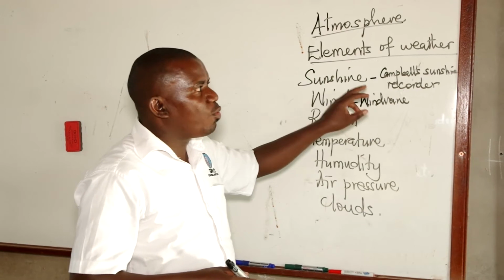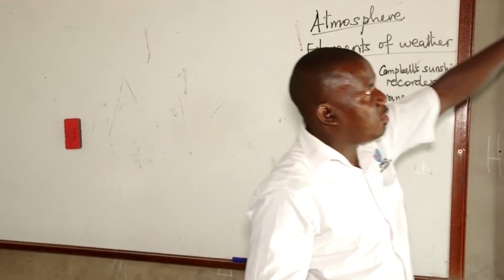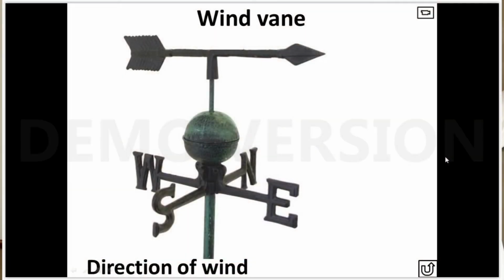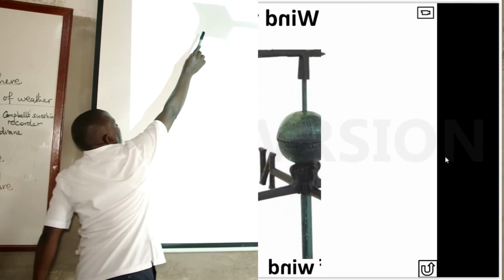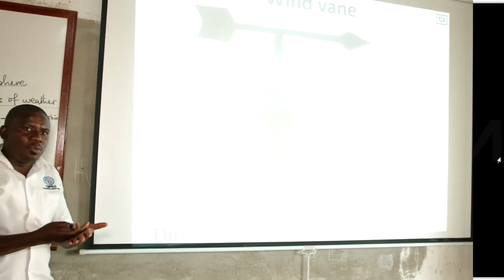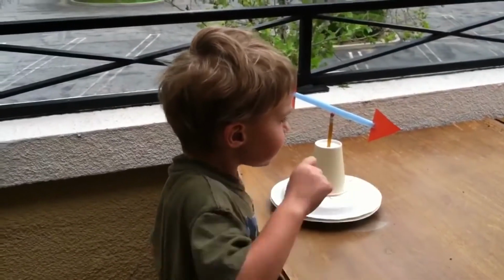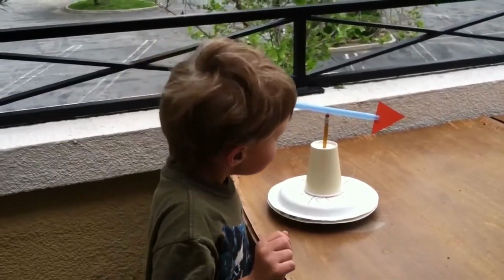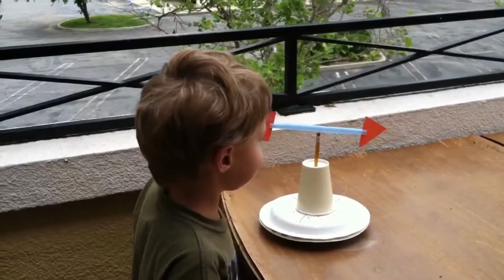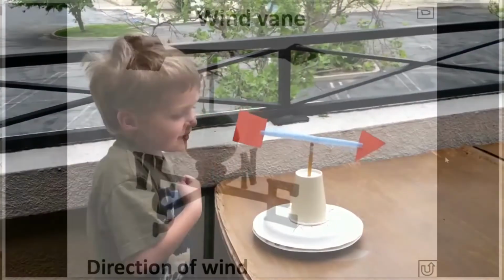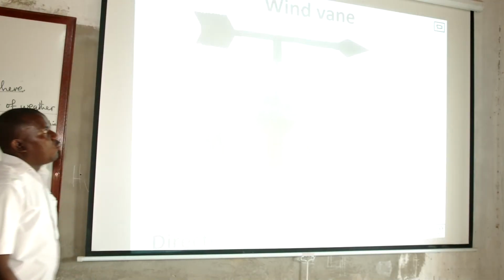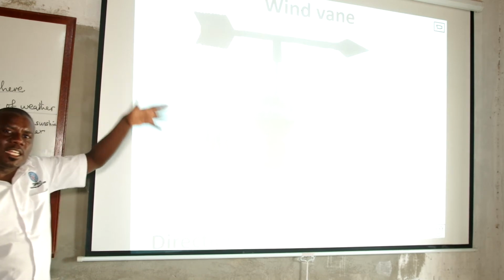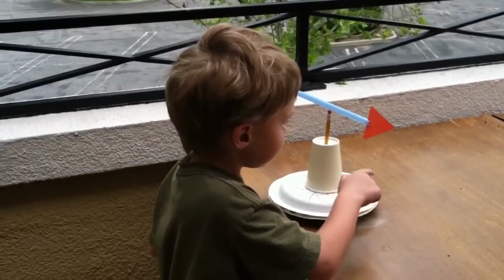It determines the direction from which wind is blowing, according to what you see in the diagram. In this diagram, it is a wind vane. When wind blows, it hits here. It blows that blade of the wind vane, and the arrow rotates. It faces the direction where wind is blowing from. According to this wind vane, the wind was blowing from the north, going to the south. So a wind vane tells the direction from which wind is blowing.